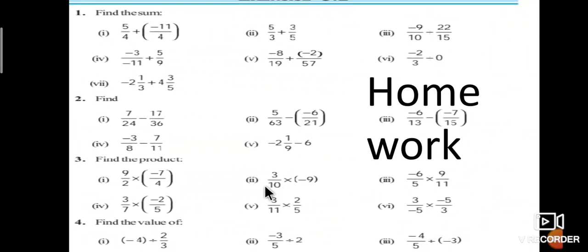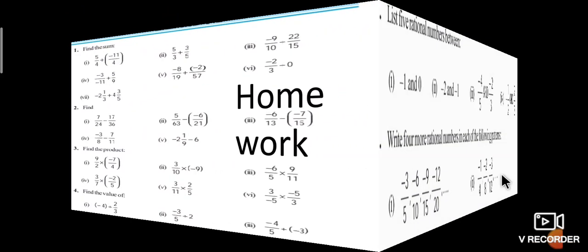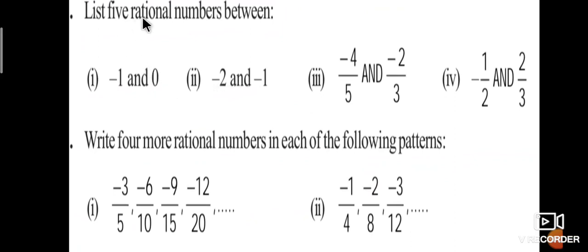Your answers are the same. Again students, the last one is homework. Homework is to find the sum, find the subtraction, find the product, and find the value of the division. Next homework: write five rational numbers between minus 1 and 0, minus 2 and minus 1, minus 4 by 5 and minus 2 by 3, minus 1 by 2 and 2 by 3, etc.